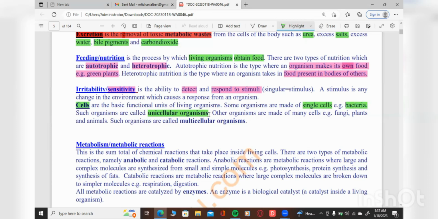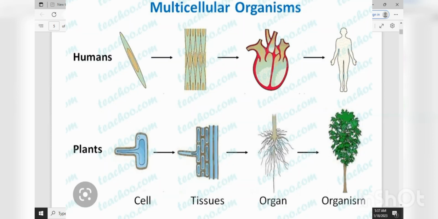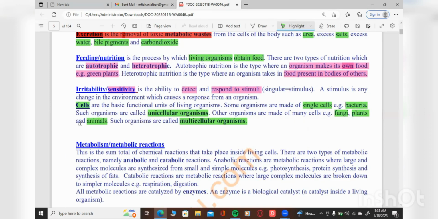So we have other organisms that have a lot of cells, and those are called multicellular organisms. For example, we have the fungi, we have plants, all right? We have animals, including human beings, all right? So human beings fall under animals, right? All these have a lot of cells and they're called multicellular organisms.